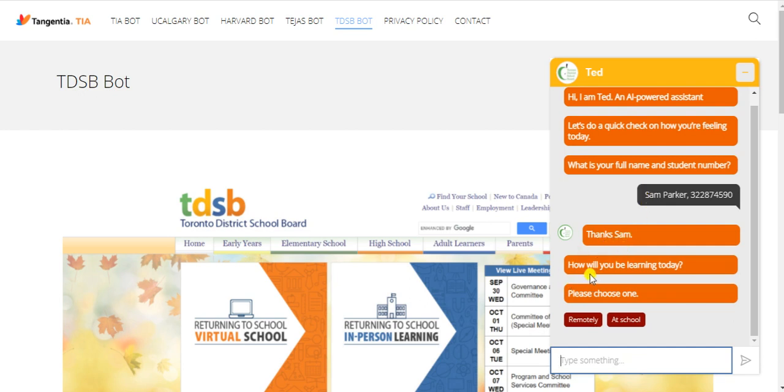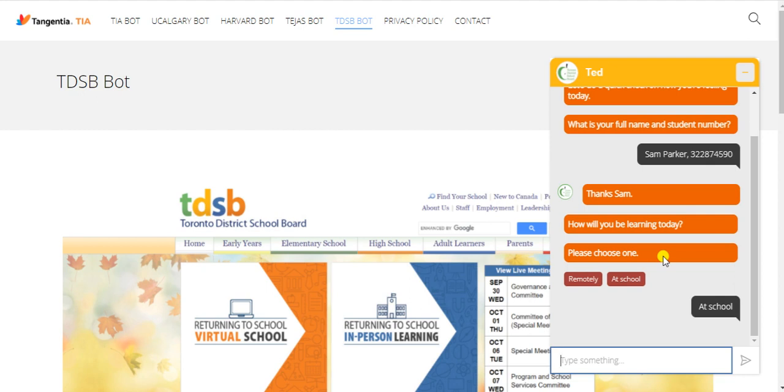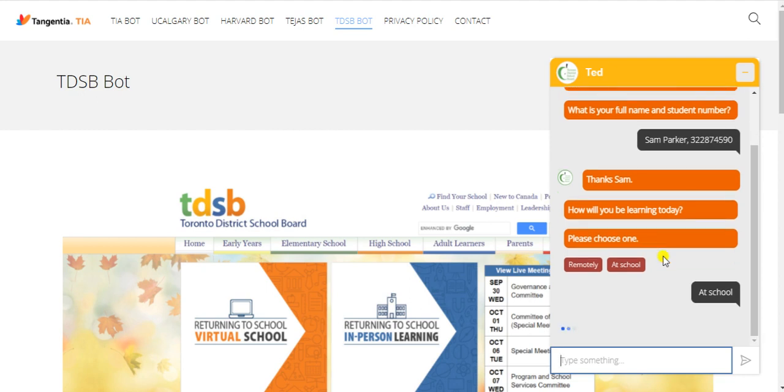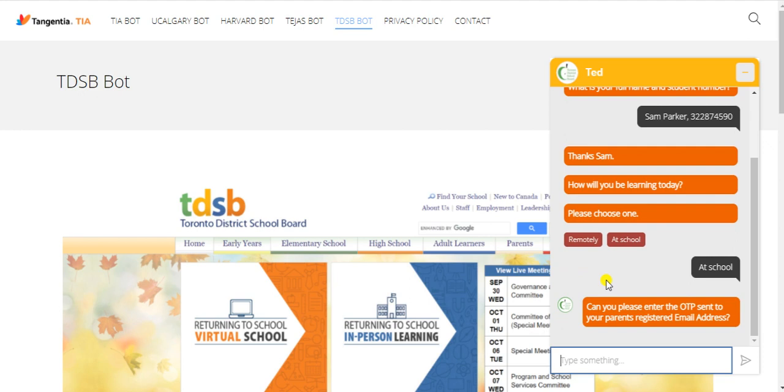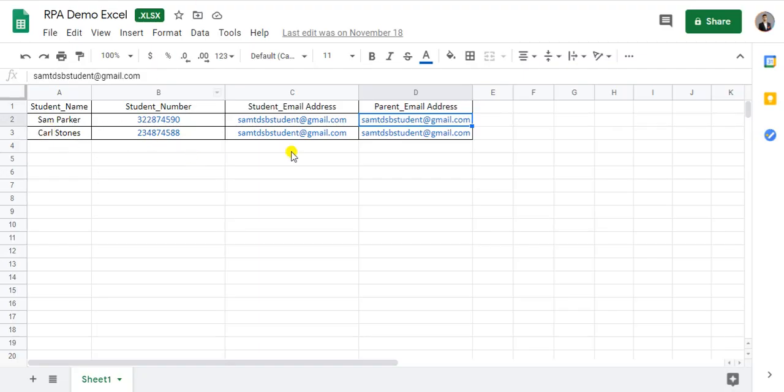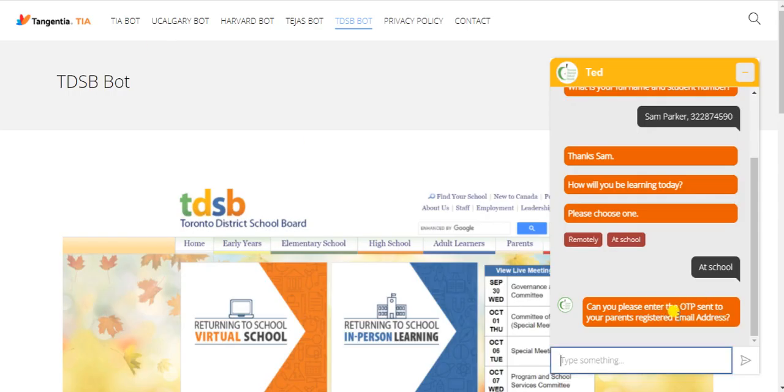It says, thanks Sam, how will you be learning today? Please choose one. So since we have considered the scenario wherein the student wants to go to school, let us select at school. Okay, so now what the chatbot did is, we have backed this with an RPA bot, and what the RPA bot will do is it will go to the Excel sheet, find the parent's email address, and then it will send an email OTP to that email address.